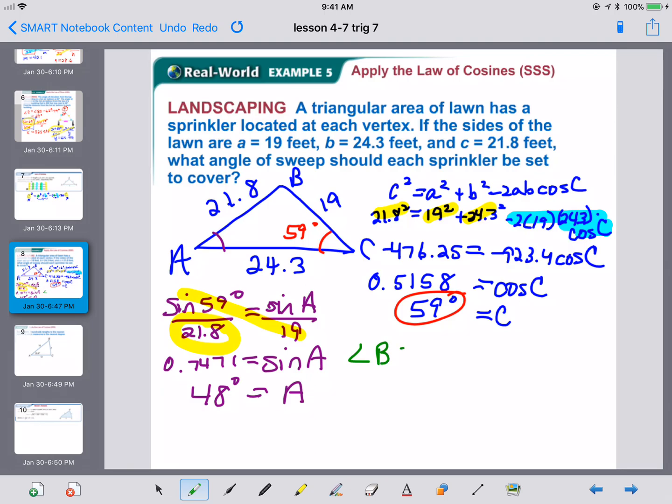Now once you've found your second angle, you can just use your 180 rule. So angle B is going to be 180 minus 59 minus 48. So angle B is 73 degrees. And then we have every angle they wanted. So, angle A should sweep 48 degrees for the sprinkler, angle B is 73, and angle C is 59. So there's an example of how you would use the law of cosines.